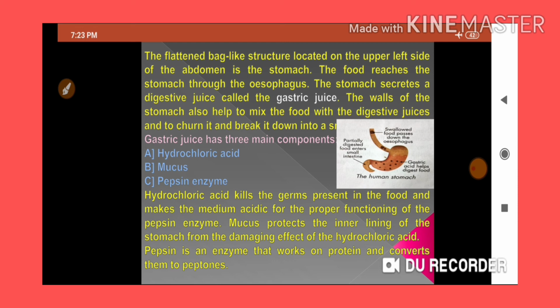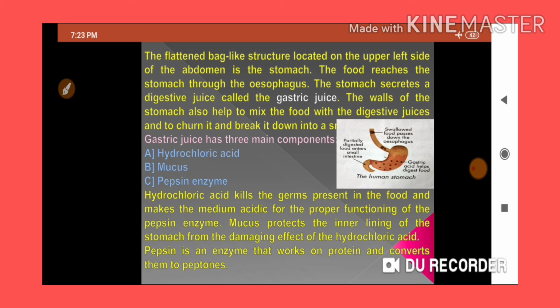Are you getting my point? So the next function after that is digestion. The churned food, meaning the converted simple food, will be absorbed by the small intestine. Then the complete digestion process will take place in the small intestine. Please keep in mind, when I discuss that, I will completely explain the small intestine. Now you understood this one.